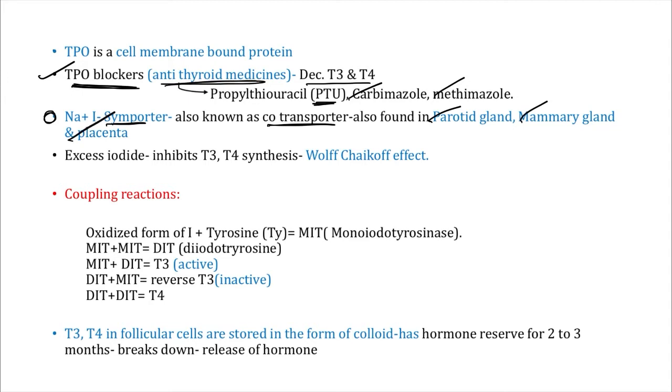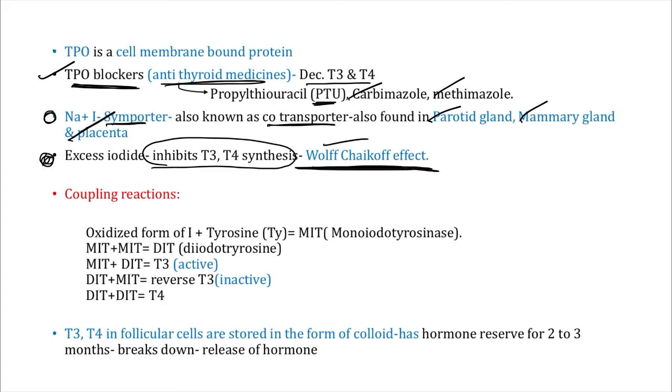One very important thing: excess of iodide always inhibits T3 and T4 synthesis through an effect called the Wolff-Chaikoff effect. Whenever there is excess iodide, it inhibits the synthesis of our thyroid hormones, right?